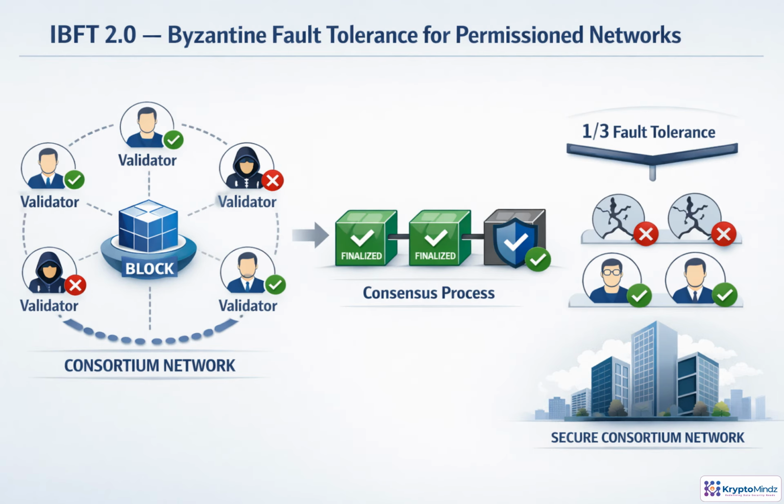IBFT 2.0 is designed for permission networks where validators are approved and accountable. One validator proposes a block, and the others vote on whether it is valid. When enough validators agree, the block is committed with deterministic finality, meaning it will not be reversed. Its key safety rule is quorum. The network can tolerate faulty or malicious validators as long as fewer than 1/3 are Byzantine. That makes IBFT 2.0 well-suited to consortium environments.